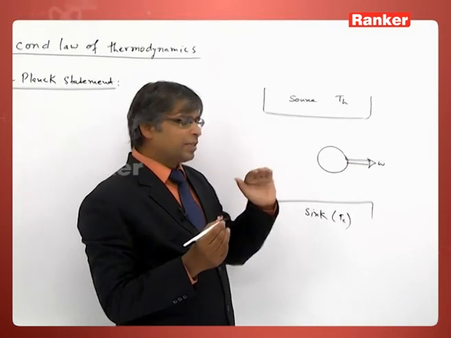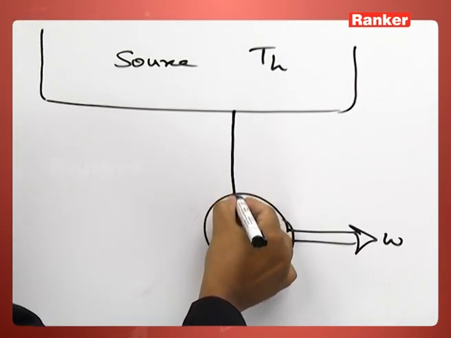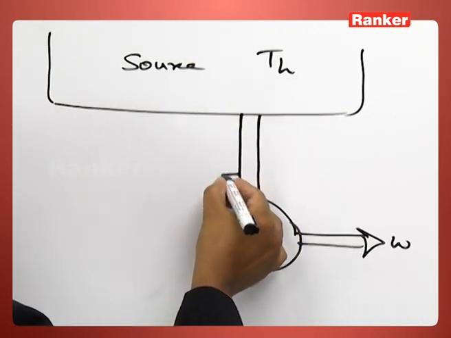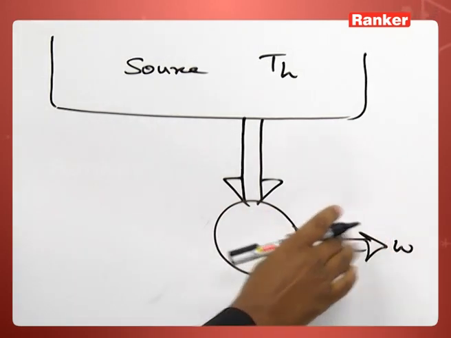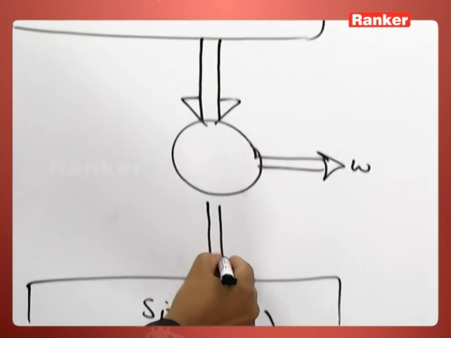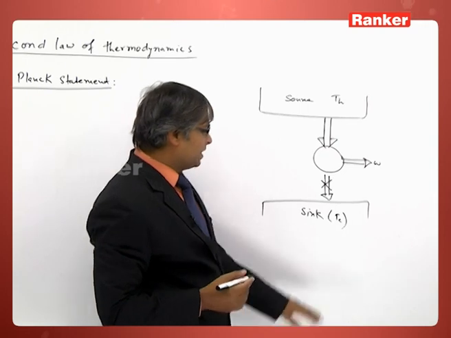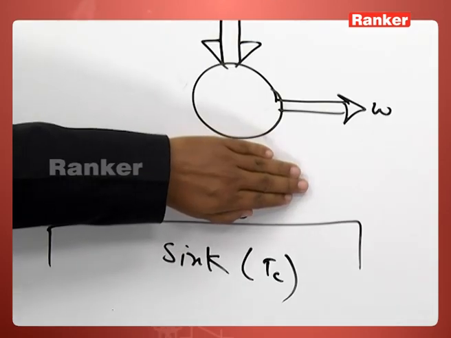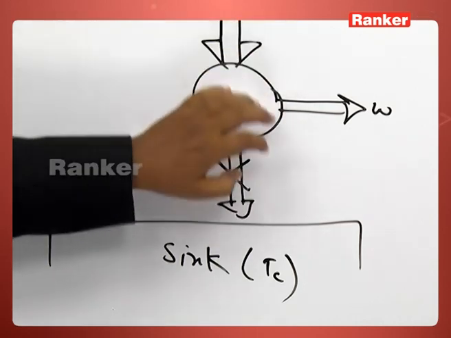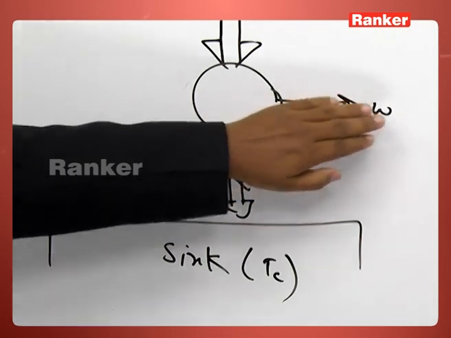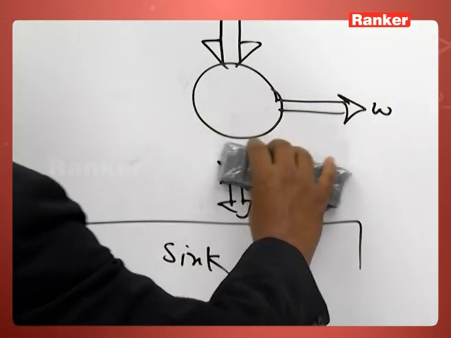So the Kelvin Planck statement tells that no engine can extract energy from the source and continuously do work without rejecting energy to a sink. That means if this is not there, such an engine does not exist. Any engine which continuously takes heat from a source cannot do that continuous work. So this is what the second law is.